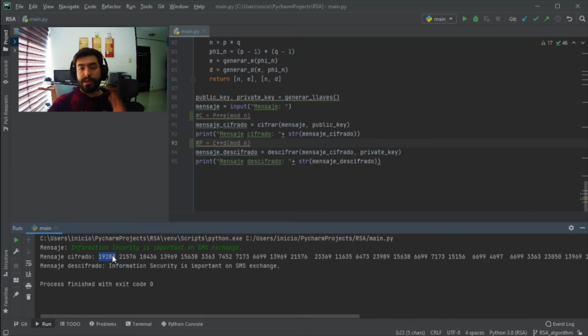But if we use our private key and we decrypt each number, what we're going to get is our original message, and that is how we encrypt and decrypt messages. And this is the reason why this is such a good method to encrypt information when we are using a communication line.